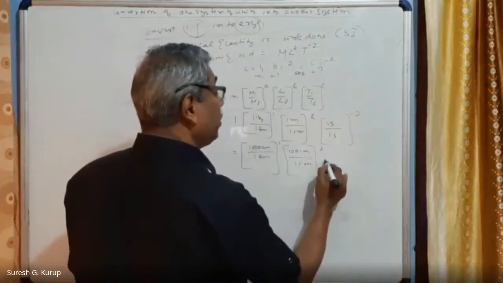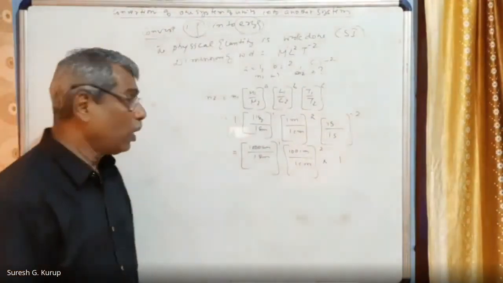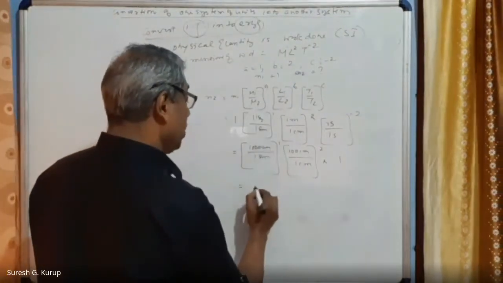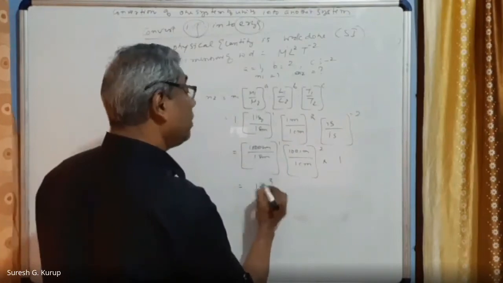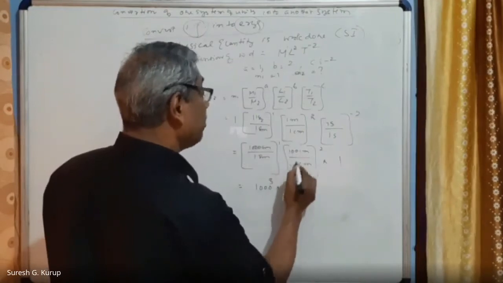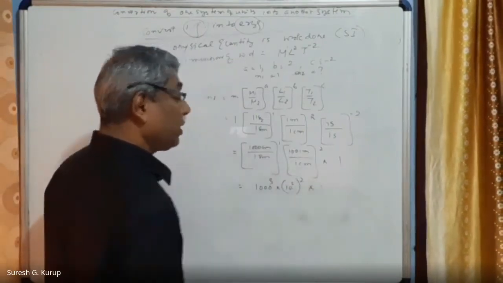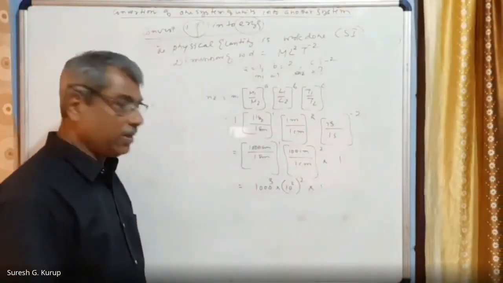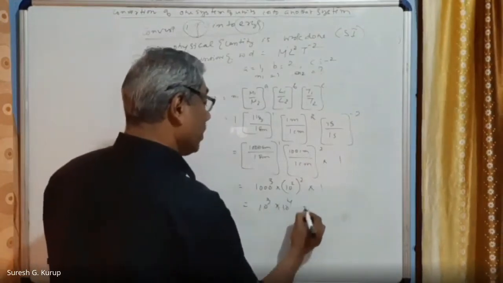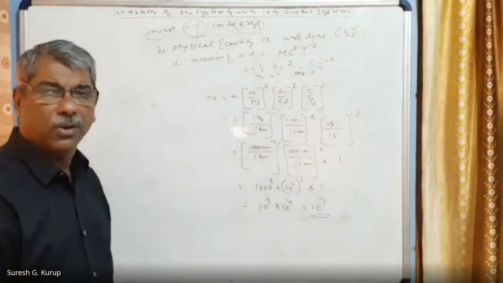Again, 1 by 1 raised to any quantity is equal to 1 only. No problem. So this is equal to 1000, which is 10 raised to 3. Here it is equal to 10 squared, the whole squared, into 1, so 10 raised to 4. So this is equal to 10 raised to 3 into 10 raised to 4, which is 10 raised to 7.